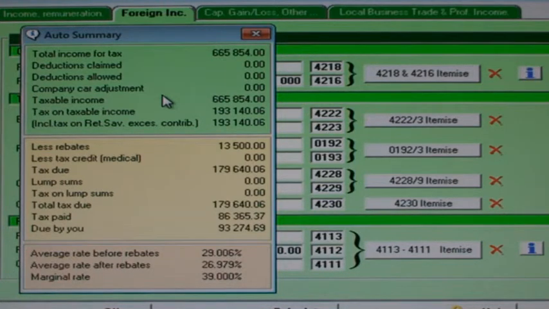The balance of 37,561 plus the 49,780 of pay as you earn is your allowable taxes paid amount of 86,365. In this case, you are left with a due by you shortfall of 93,274 Rand.